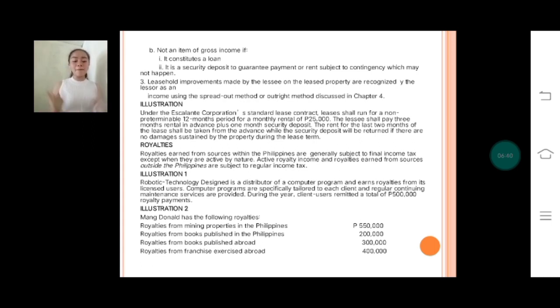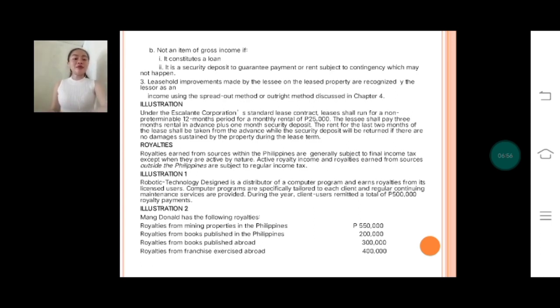So the royalties from mining properties and from books in the Philippines are subject to final tax, while the royalties from sources abroad aggregating 700,000 are items of gross income subject to regular income tax. So remember that the final withholding tax does not apply to foreign income.